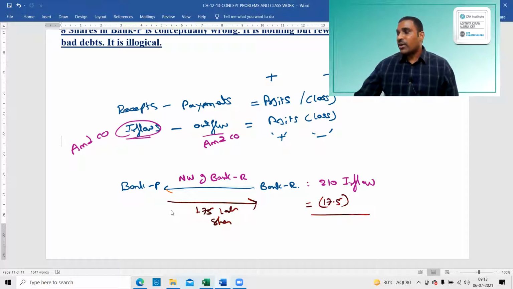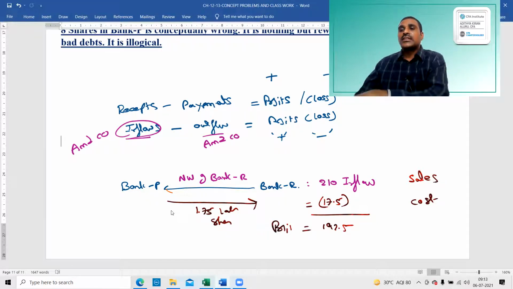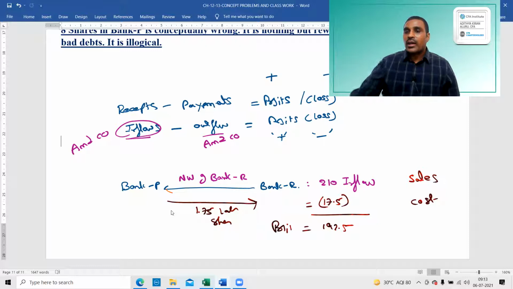So this is called a profit: sales minus cost. Profit of 192.5 comes on the credit side, the liability side of the balance sheet. If it is a negative figure, it comes on the asset side as goodwill, as simple as that. So this is the logic behind capital reserve and goodwill. Simple logic, no complication.